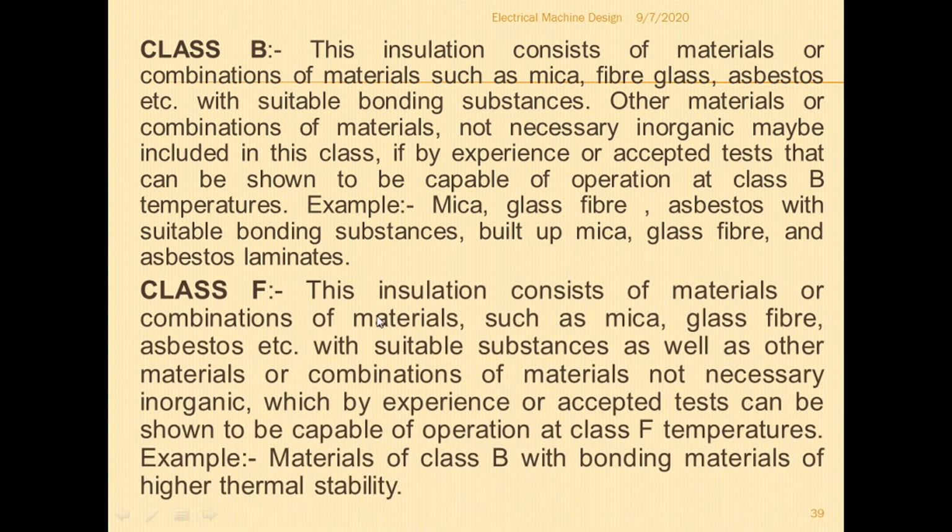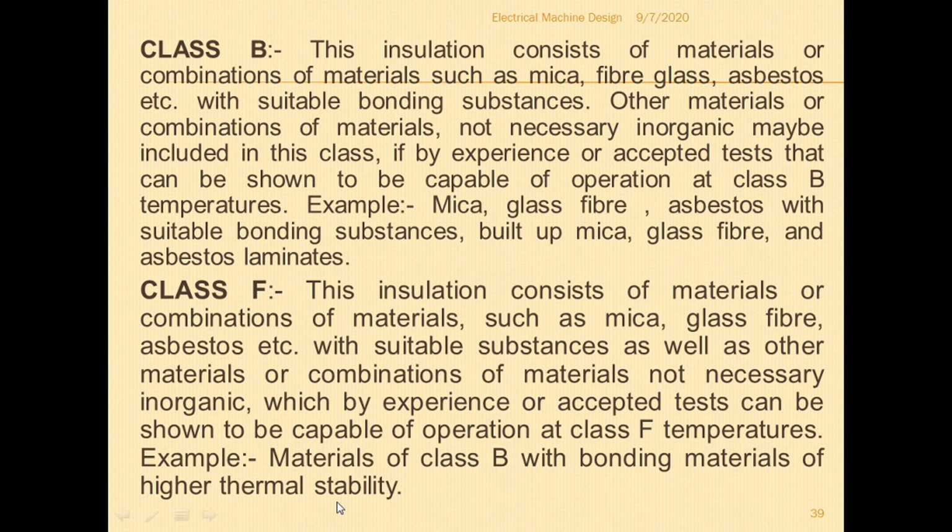Next, class F. This insulation consists of materials or combination of materials such as mica, glass fiber, asbestos, etc. with suitable substances, as well as other materials or combination of materials, not necessarily inorganic, which by experience or accepted test can be shown to be capable of operation at class F temperature. Example: materials of class B with bonding materials of higher thermal stability.